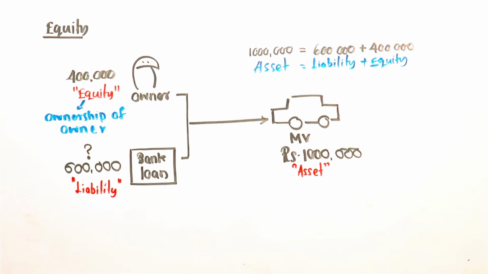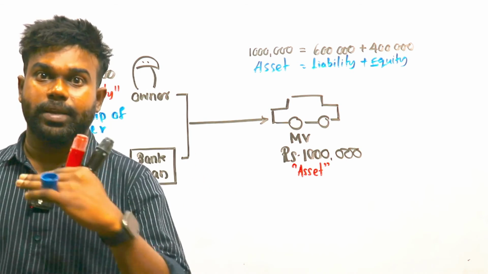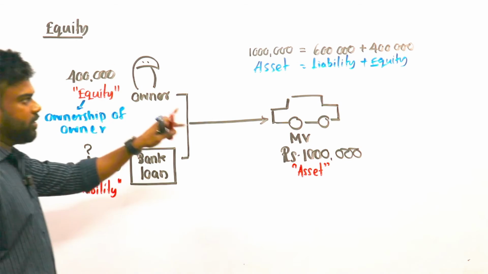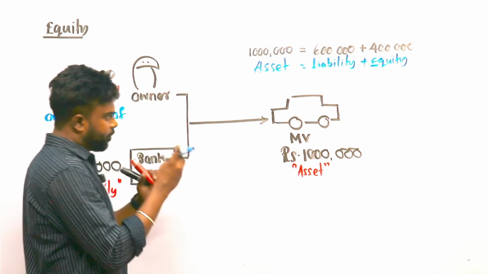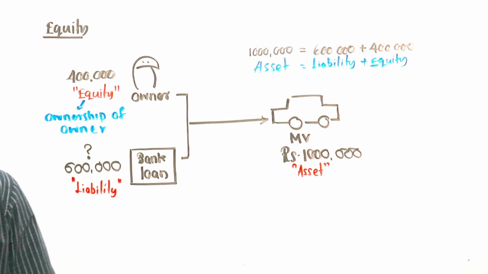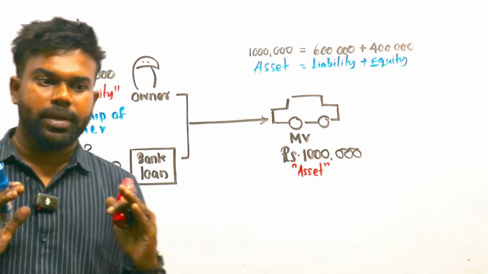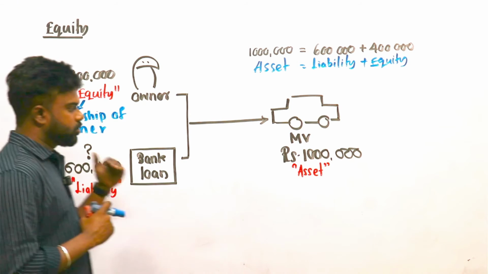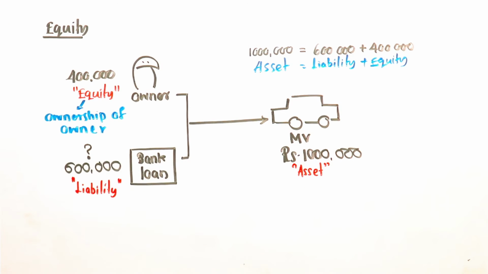So we call this one what? Accounting equation. This is the basement for the accounting subject. What's the accounting equation? Assets equals liability plus equity. Liability means external funds. Equity means internal funds, owner's values, owner's amounts. Understood? So first of all, write down this one in your share book.